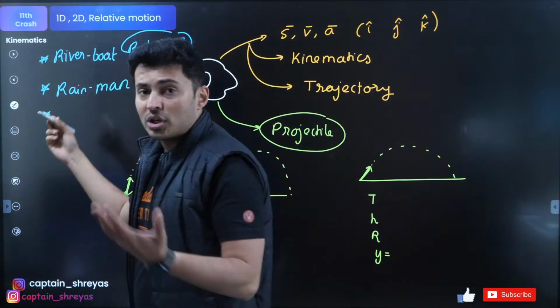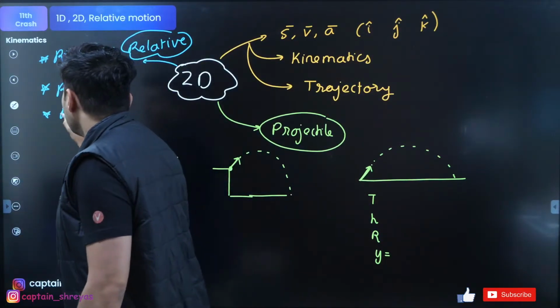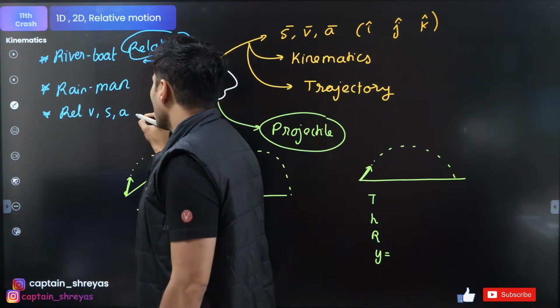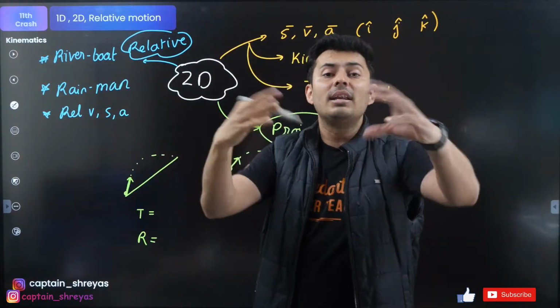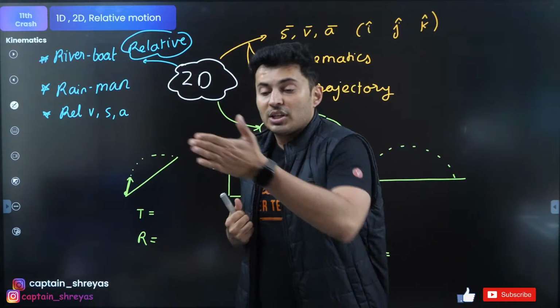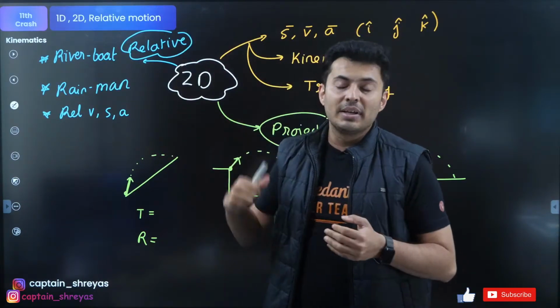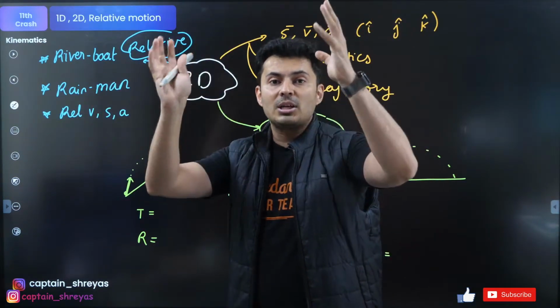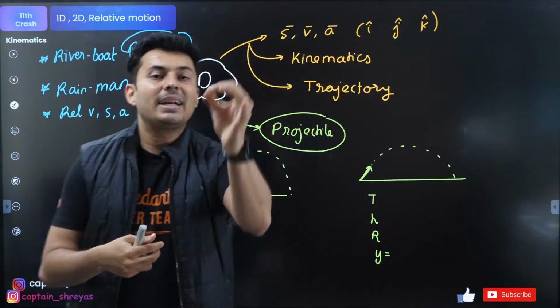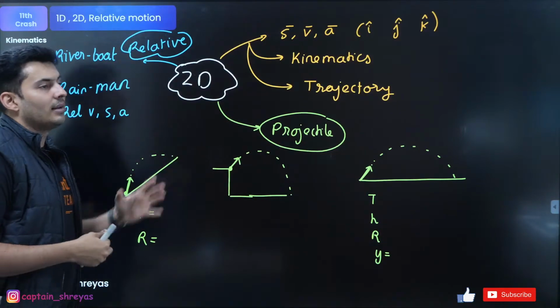Also you might get questions on just finding the relative velocity, displacement, acceleration, or basically in general some relative term will be asked to you, that if the ship is going this way, if the plane is going this way, what direction will the ship see the plane moving? Those kind of things. Okay, so expect these kind of questions in 2D relative motion.